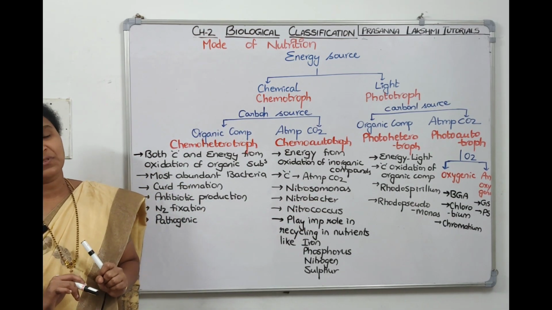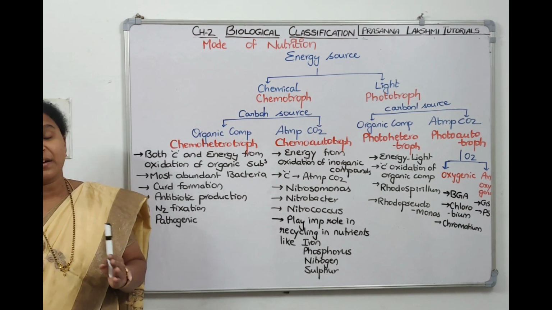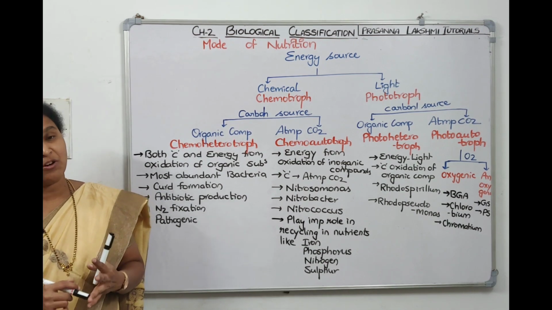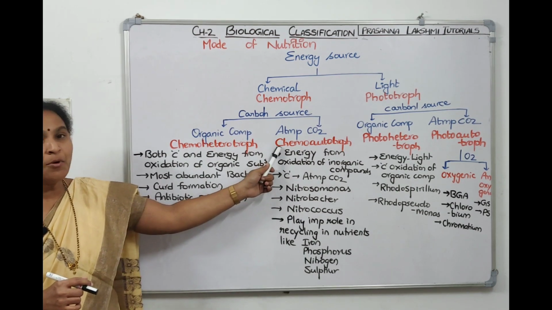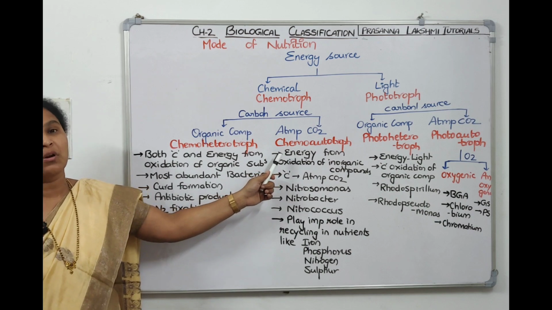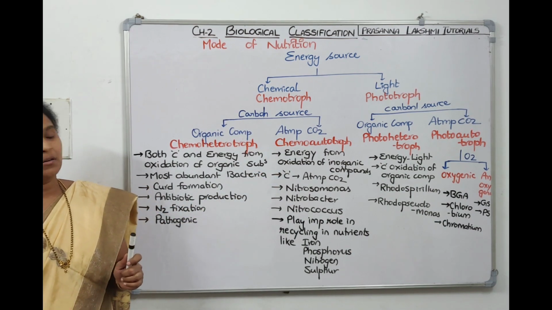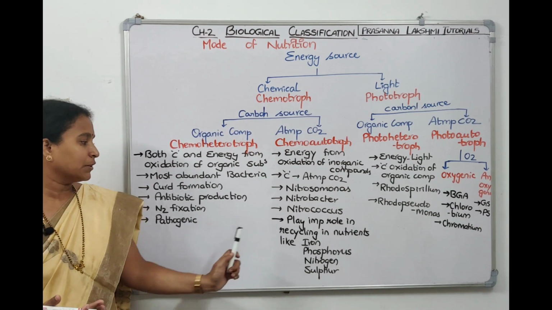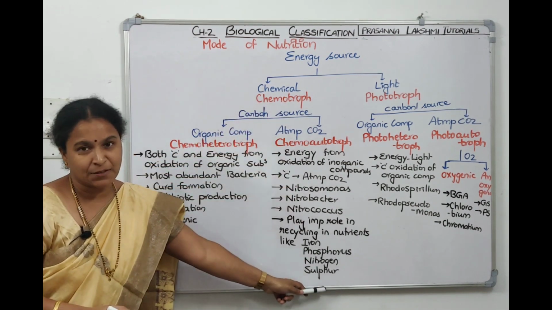Examples of chemoautotrophs are the bacteria which help in conversion of nitrites, nitrates and ammonia: Nitrosomonas, Nitrobacter, Nitrocystis, Nitrococcus, all these are the bacteria. Chemoautotrophs play a very important role in recycling of nutrients, in recycling of compounds like iron, phosphorus, nitrogen and sulfur. So we finished one set of classification.